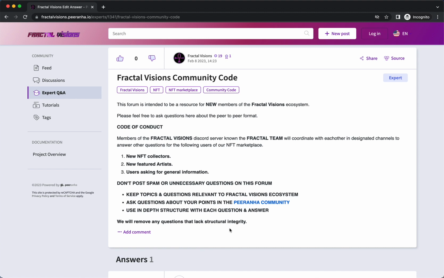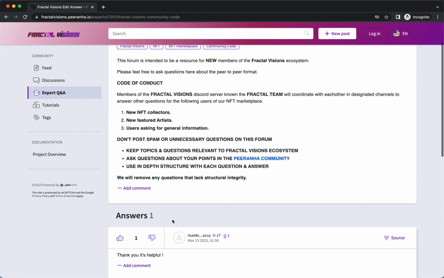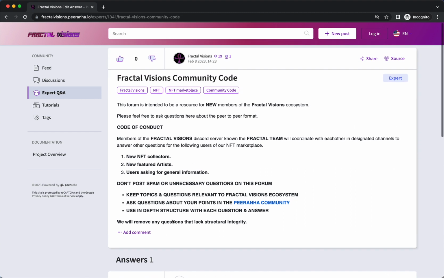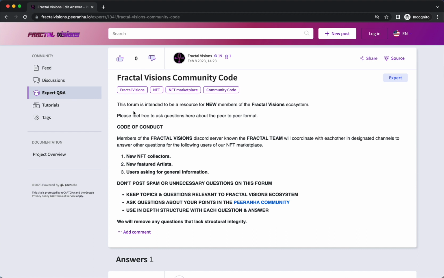So just remember that we will remove any questions that lack structural integrity, and we want to see some detail, and any kind of compliment is okay. Of course, we're not going to remove stuff like that, but if it doesn't make sense or we can't quite understand exactly why it was posted, we'll go ahead and remove it, and keep the forums as clean as we can.